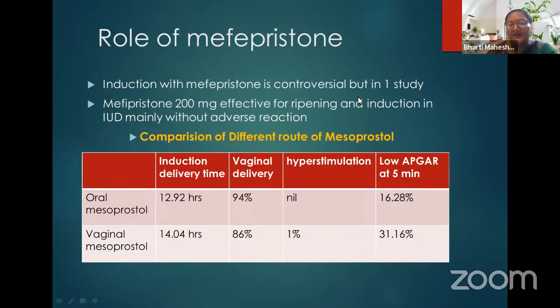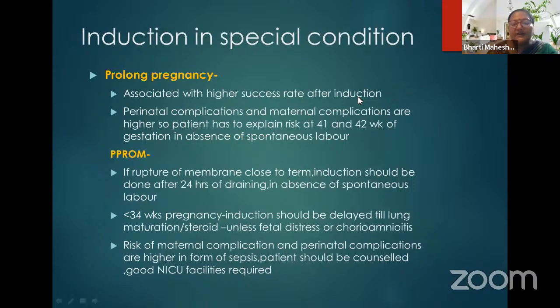We are all familiar with induction with misoprostol. When oral and vaginal misoprostol were compared for induction of labor, it was seen that with vaginal misoprostol the chances of hyperstimulation are a little higher than with oral misoprostol, about 1%. Again, oral misoprostol is good for induction in special conditions like prolonged pregnancy, where it is associated with a higher success rate. Perinatal and maternal complications are higher, so the patient has to be explained the risk of 41 and 42 weeks of gestation in the absence of spontaneous labor.